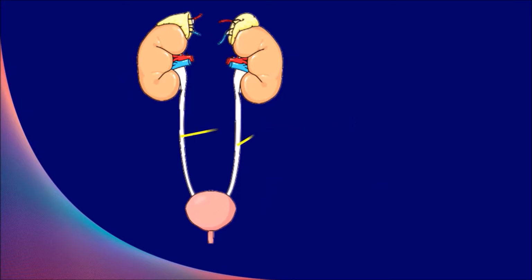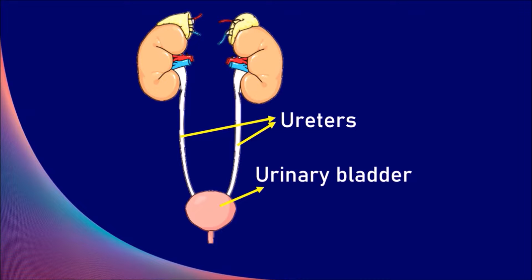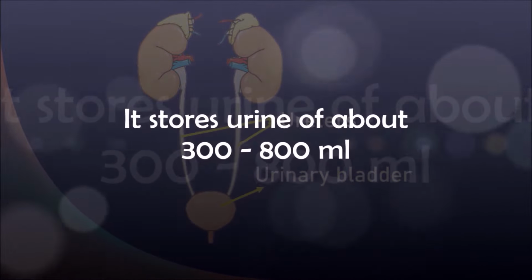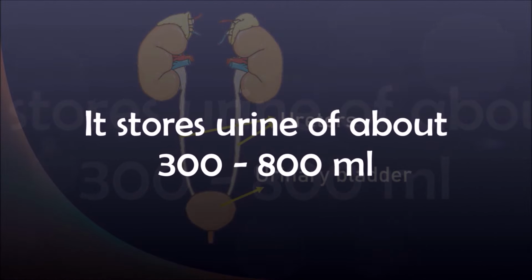There is a pair of ureters moving downwards and obliquely opening into the urinary bladder. Ureters carry urine from the kidney to the urinary bladder. The urinary bladder is a median pear-shaped sac. It stores urine of about 300 to 800 ml brought by the two ureters.